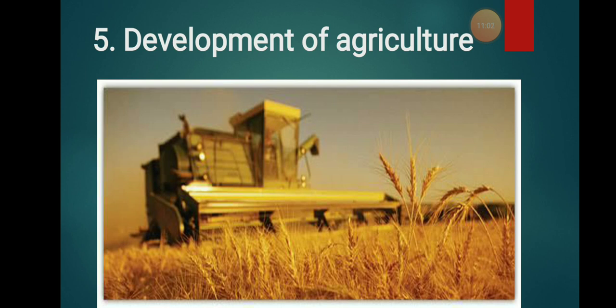Okay, now the next thing is the development of agriculture. How did this particular industry develop the agriculture? One basic and normal thing is, earlier farmers used to use outdated techniques, maybe with the usage of bullock carts. But later when industries came, what happened? The farmers started using tractors, pump sets, fertilizers, pesticides, all these things were used. So with the help of all these things, there was development in agriculture with the help of industry.